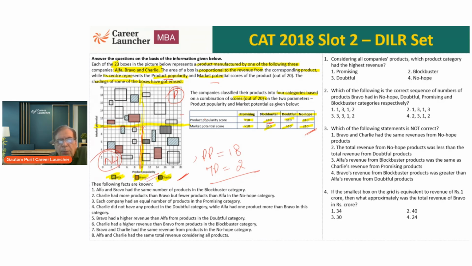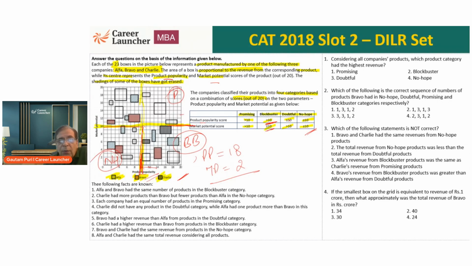Blockbuster is product popularity greater than 10. Where is product popularity? Product popularity is here. So this is the category which is blockbuster. Why? Because the product popularity score is greater than 10 and market potential is less. Market potential is below. Popularity is very high, potential is low, it's a blockbuster.